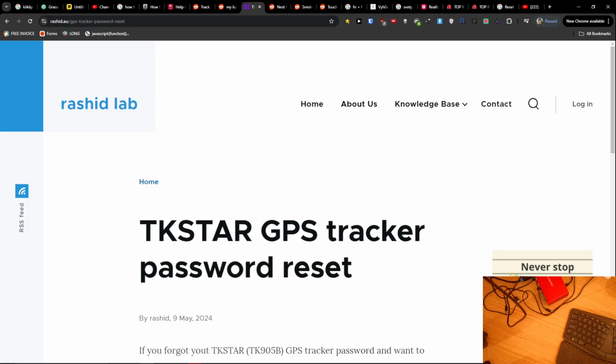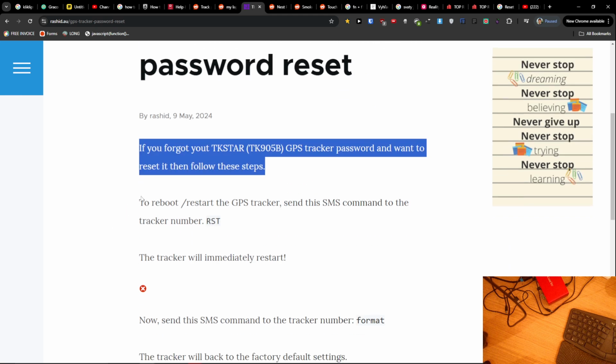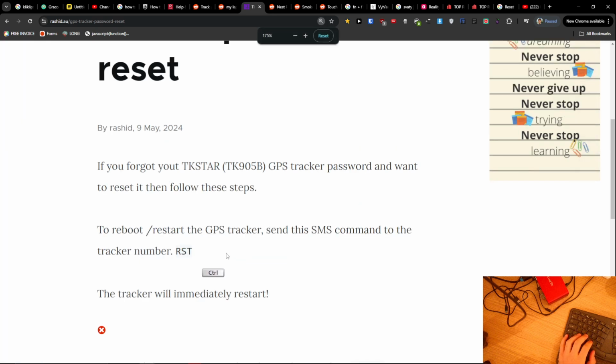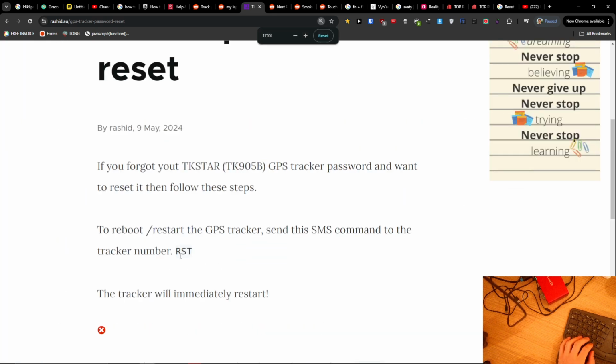Hey there, so if you're looking for a way how you can reset a TKSTAR GPS tracker, if you forgot your GPS tracker password and want to reset, then follow these steps. So to reboot, restart the GPS tracker, send this SMS command to the tracker number RST. So yeah, that's what you want to do.